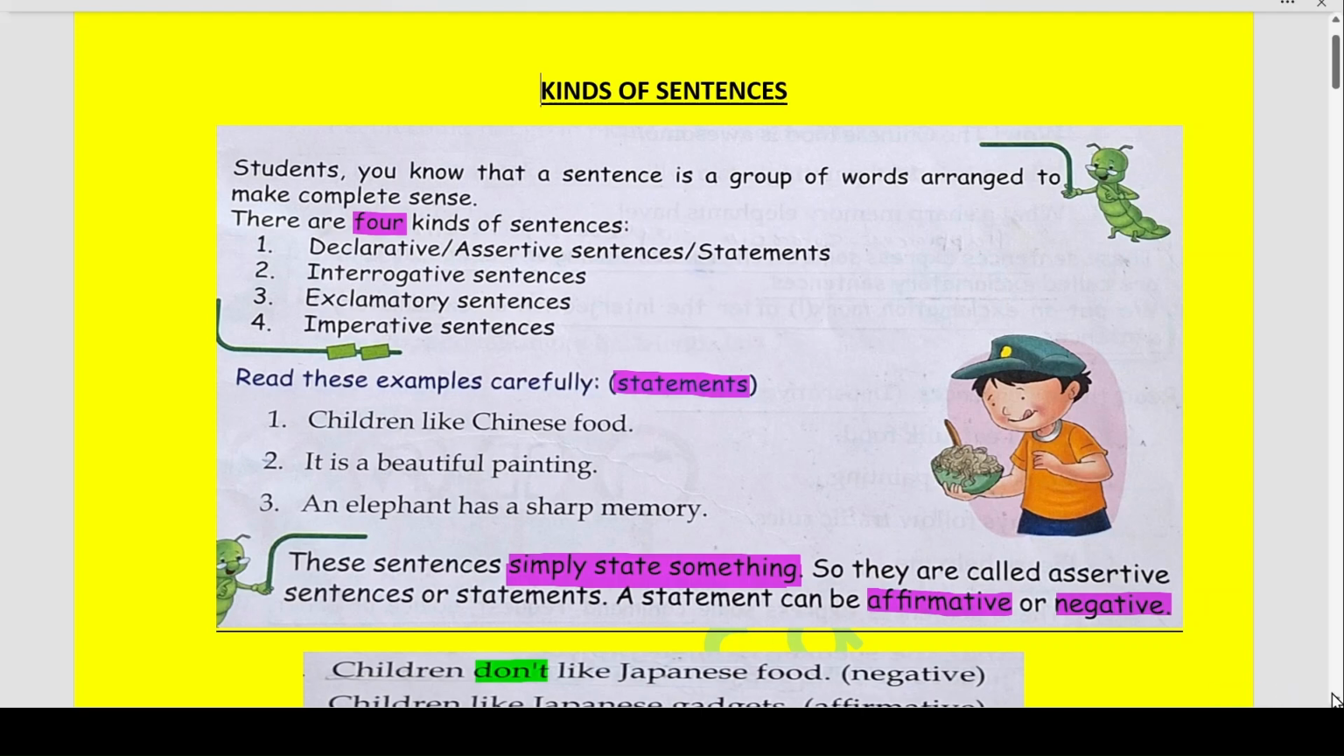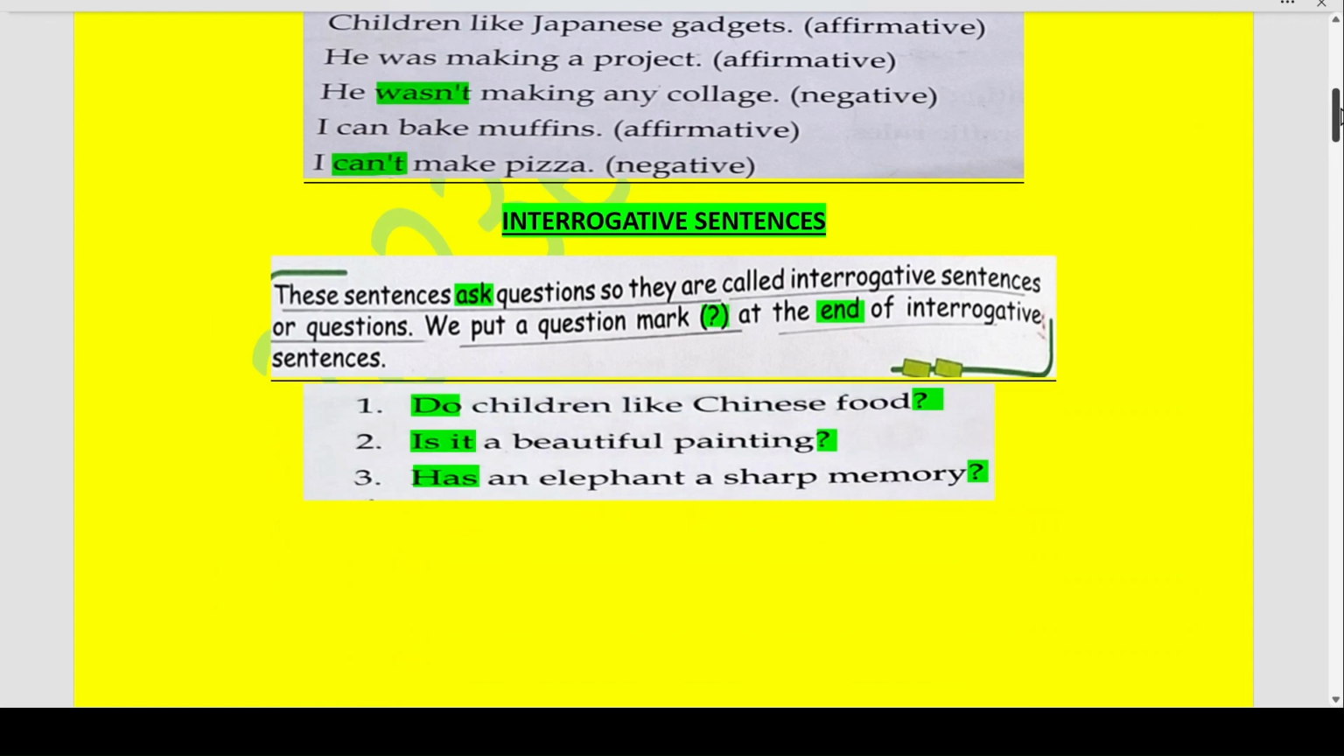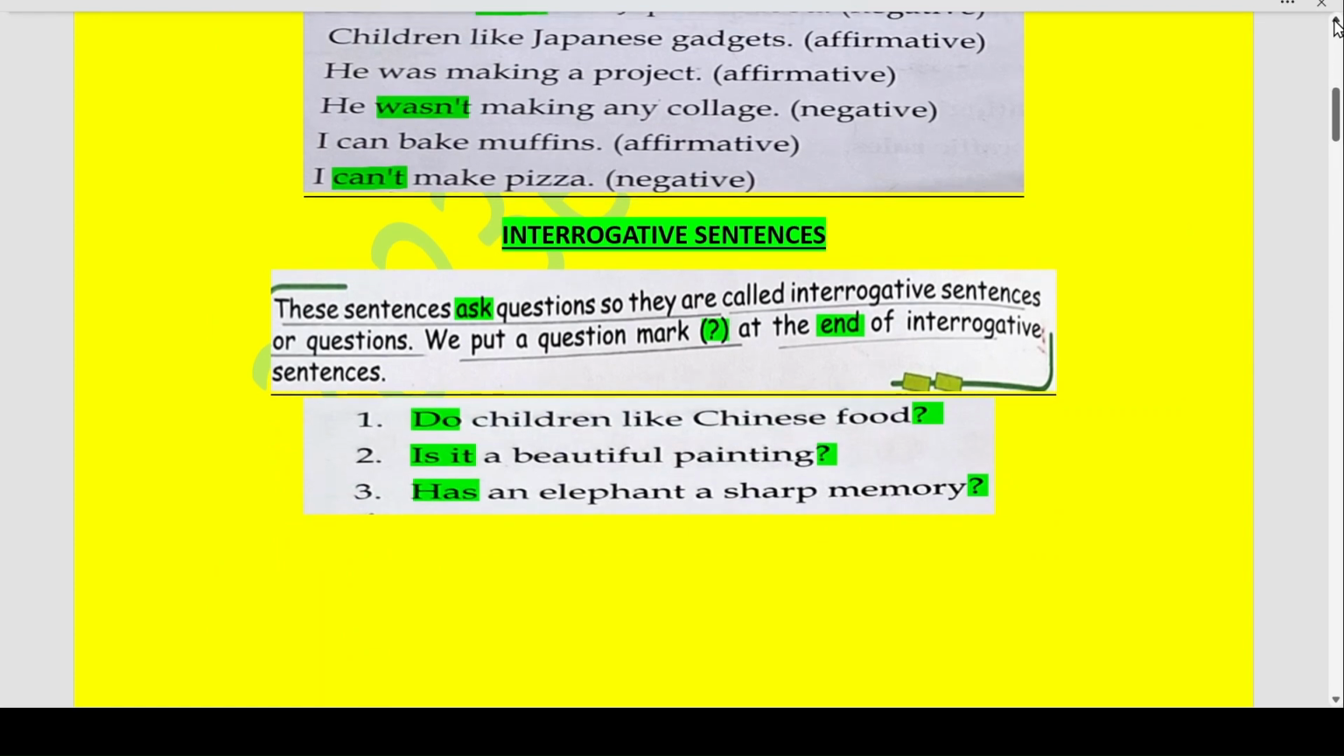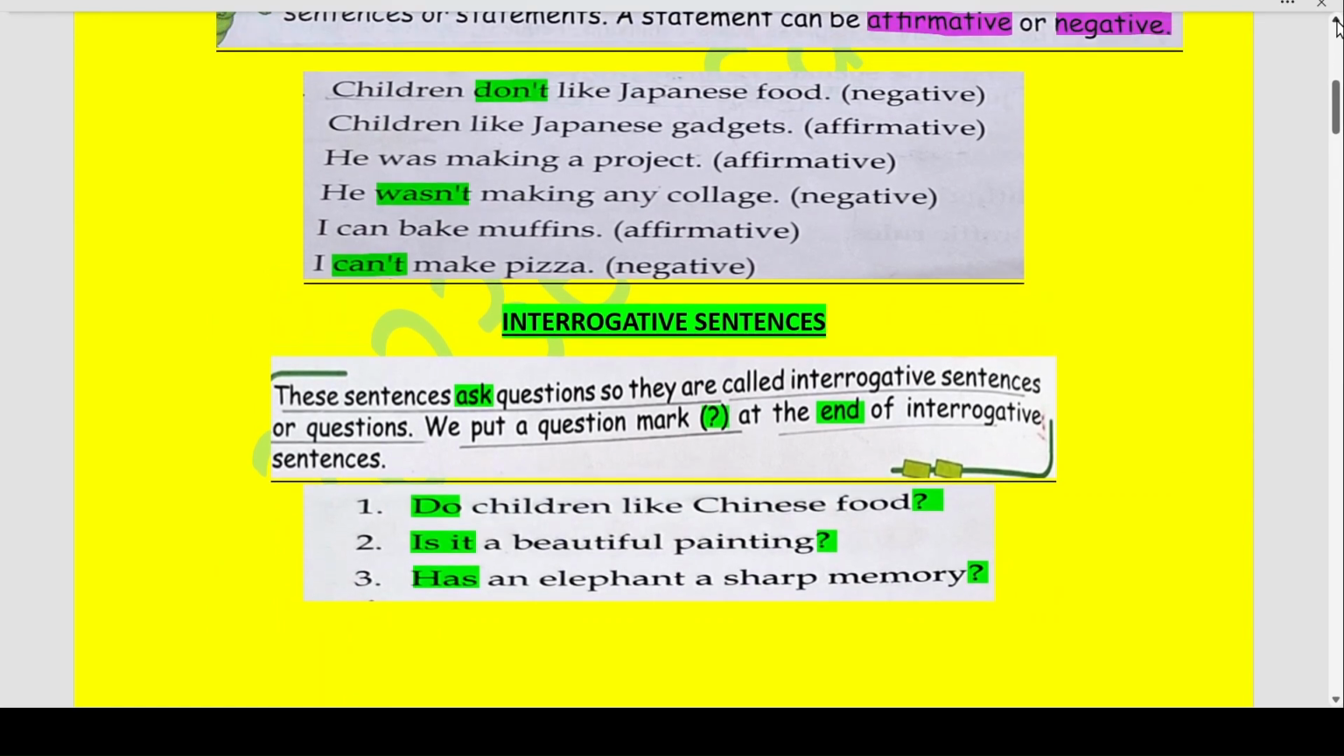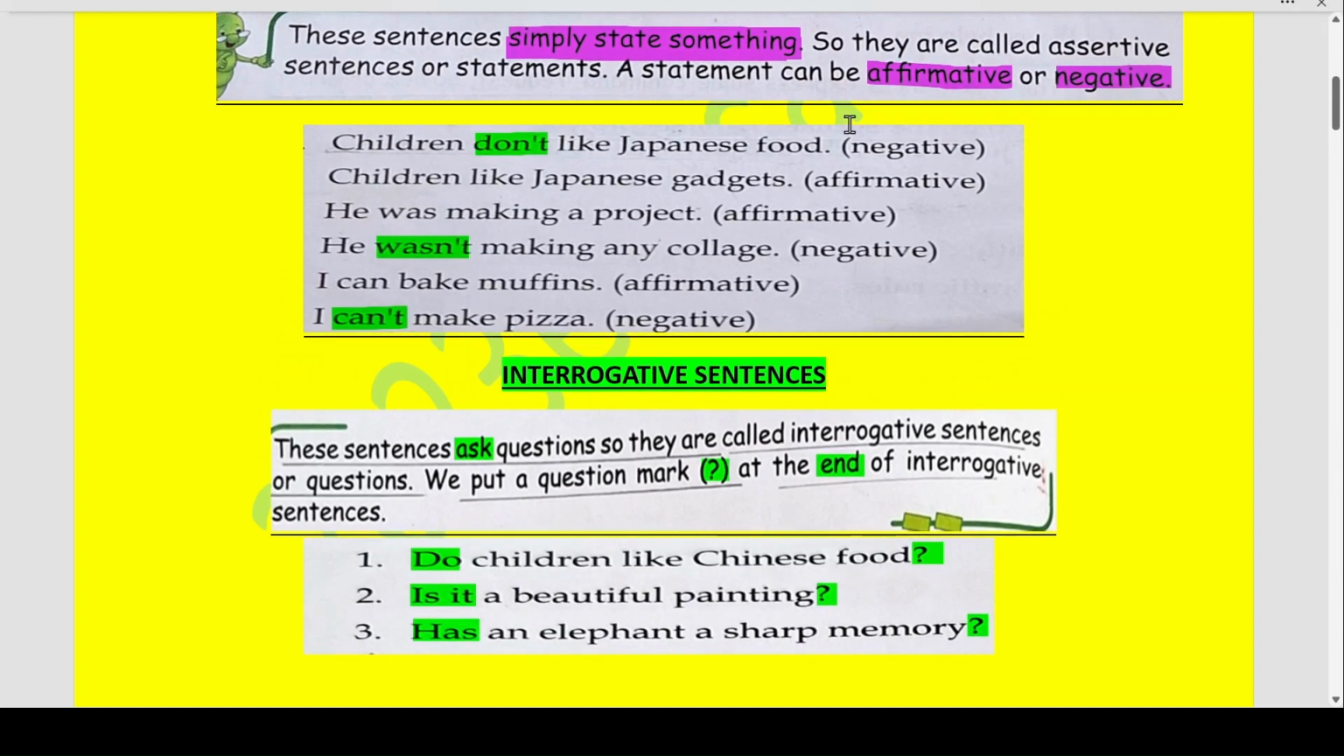Children don't like Japanese food. Now, wherever these words don't come, they are negative sentences. Children like Japanese gadgets, affirmative. That means it is a positive statement which states that children like. He was making a project. This is an affirmative statement. He was not making any collage. That is negative. Was not, did not, cannot. These all state negativity.